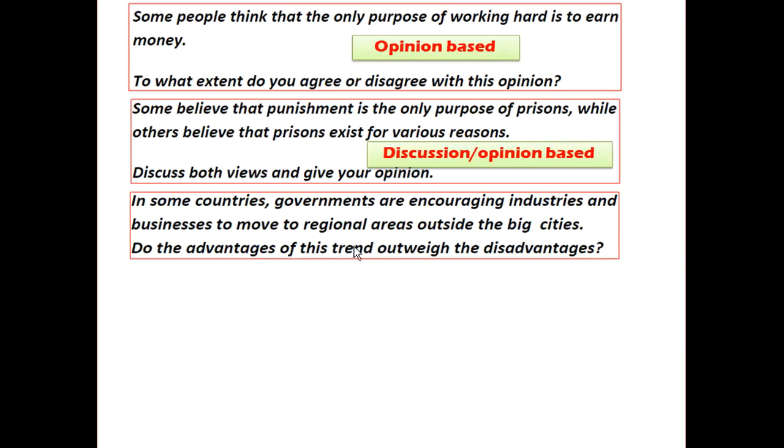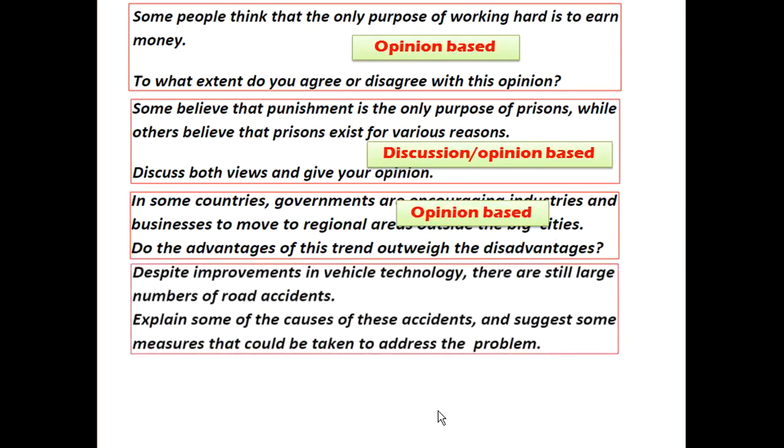Although they mention advantages and disadvantages, they are asking your opinion. You got it right. They are asking you whether there are more advantages and fewer disadvantages. So what type of question is it? This is an opinion based question. Clearly there is no discussion, you just have to give your opinion. Now come to the next one.